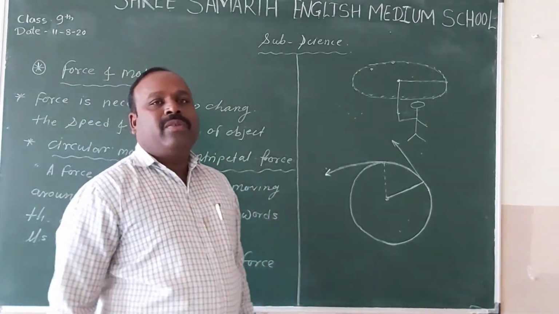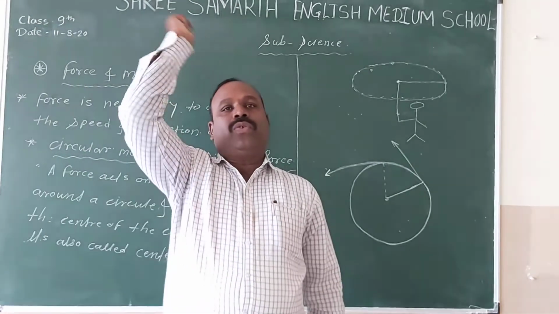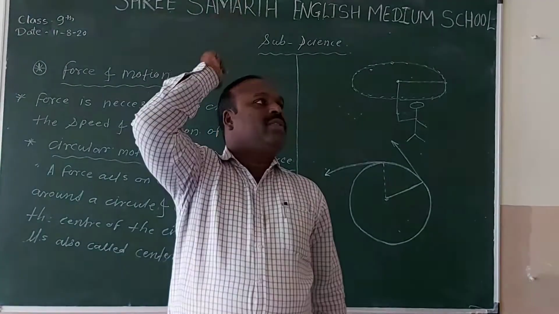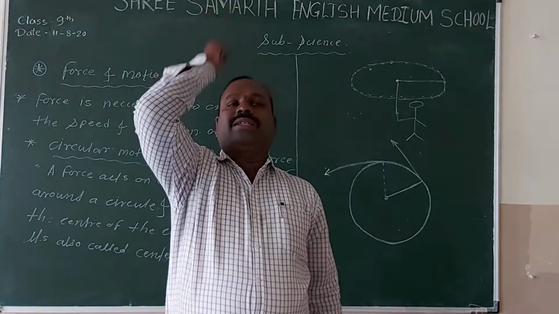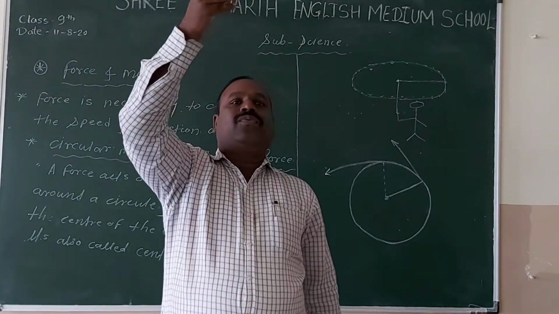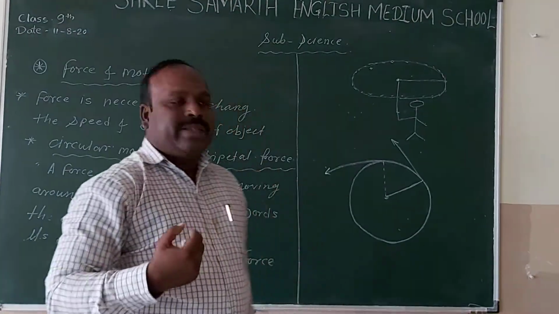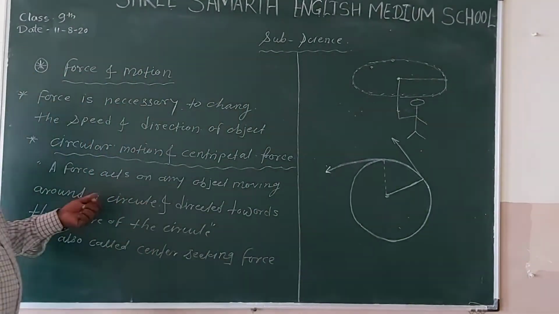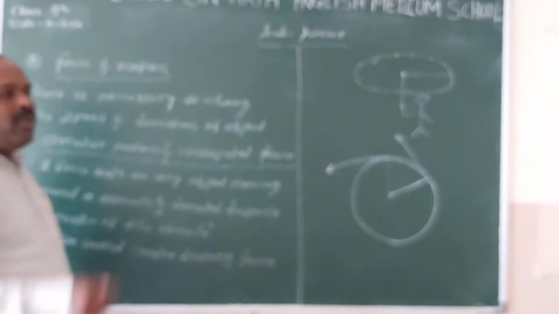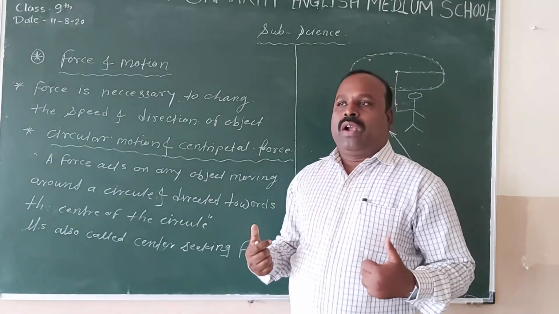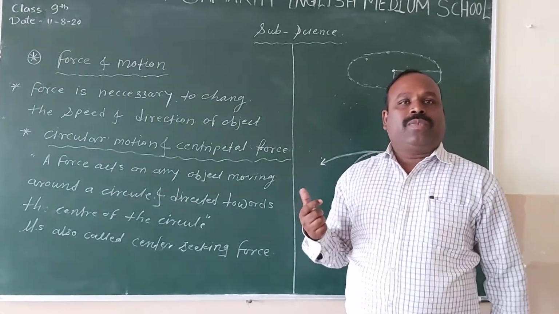Suppose that I am standing in the middle and I am rotating like this. When I am pulling the thread towards me, I am applying force towards the center, and the direction of the force is toward the center. Now tell me, how can we stop this force?